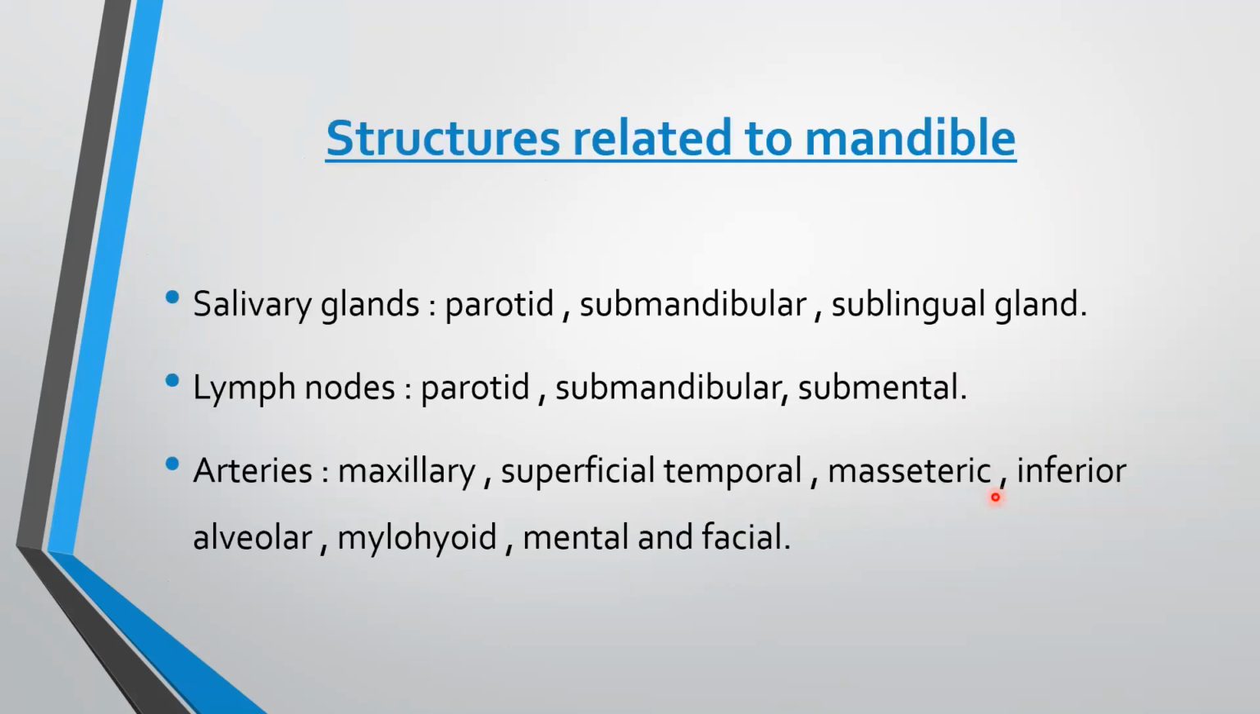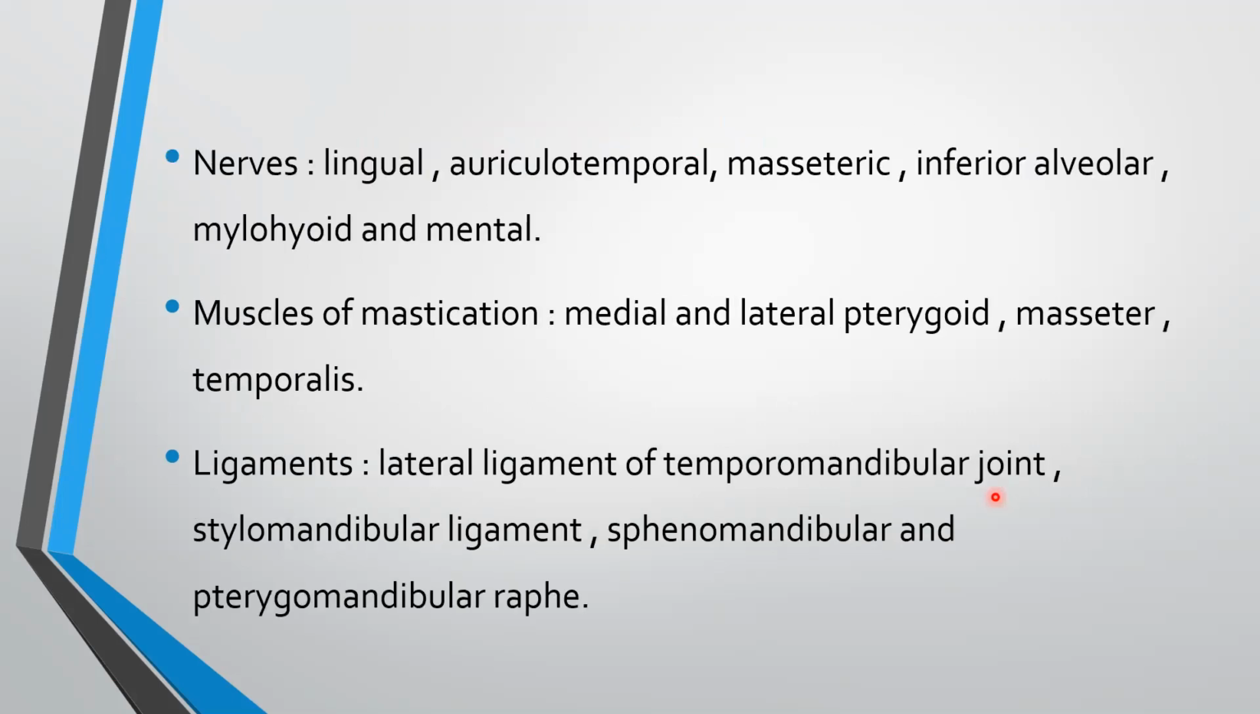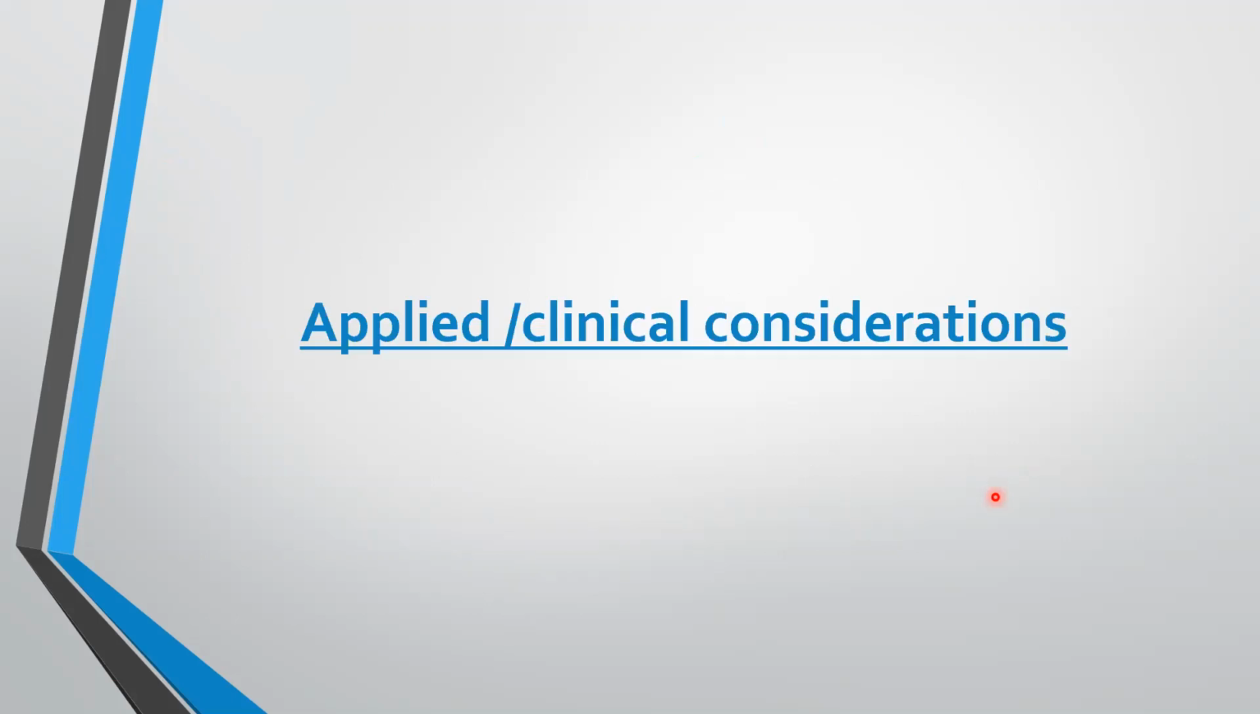Structures that are related to mandible: salivary glands, parotid, submandibular, sublingual gland. Parotid, submandibular, and submental lymph nodes are also related to mandible. Arteries which are related are maxillary, superficial temporal, masseteric, inferior alveolar, mylohyoid, mental, and facial. Nerves: lingual, auriculotemporal, masseteric, inferior alveolar, mylohyoid, and mental. Then muscles of mastication: medial and lateral pterygoid, masseter, and temporalis. Ligaments: lateral ligament of temporomandibular joint, stylomandibular ligament, sphenomandibular ligament, and pterygomandibular raphe.